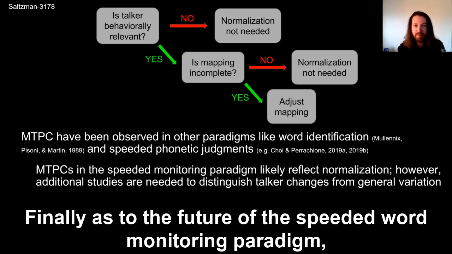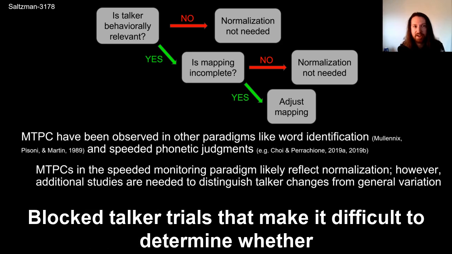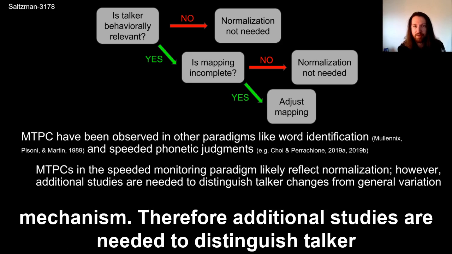Finally, as to the future of the speeded word monitoring paradigm, the standard design has inherent asymmetries between mixed talker and block talker trials that make it difficult to determine whether multi-talker processing costs are truly driven by an obligatory talker normalization mechanism. Therefore, additional studies are needed to distinguish talker changes from general variation.